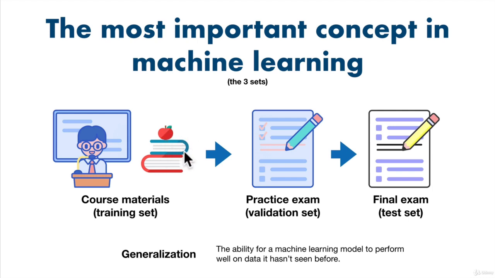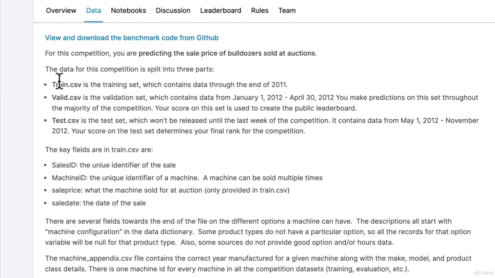But we are after our model's ability to generalize, aka the ability for a machine learning model to perform well on data it hasn't seen before. That's what we're after. If we go back to Kaggle, there's a training data set which contains data through the end of 2011. There's a validation set and there's a test set. We need to evaluate our model not on the data we've trained it on, but on the test data.